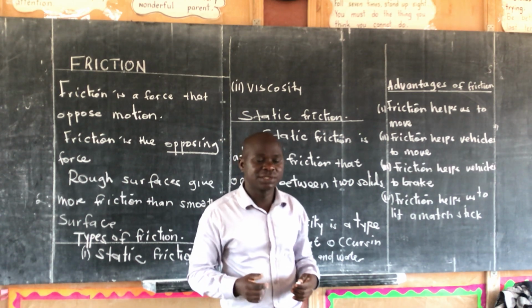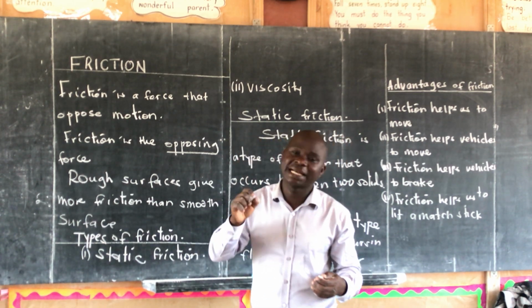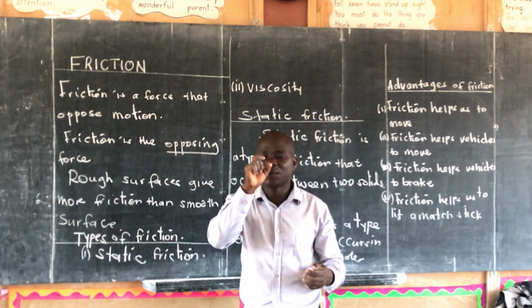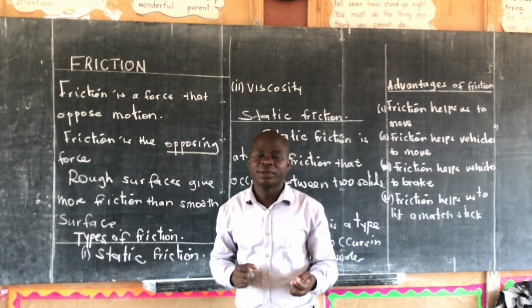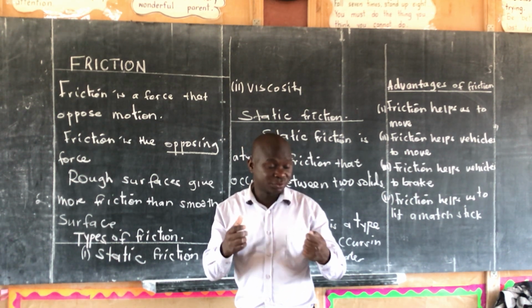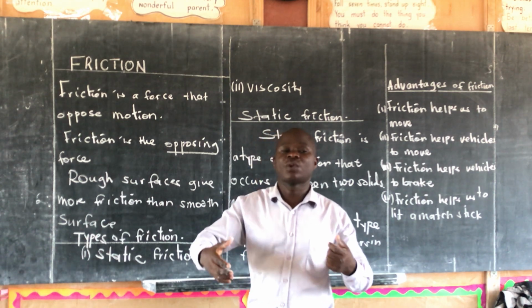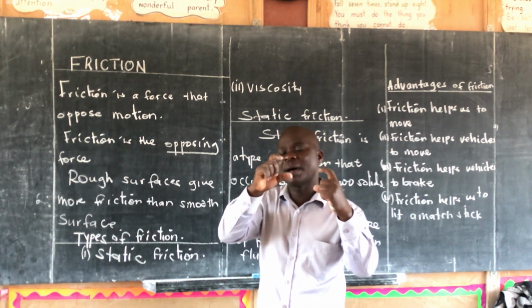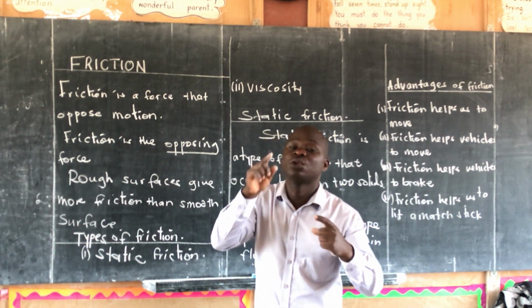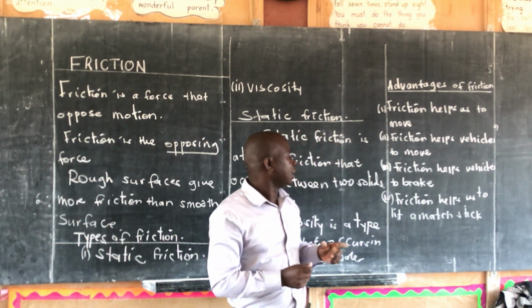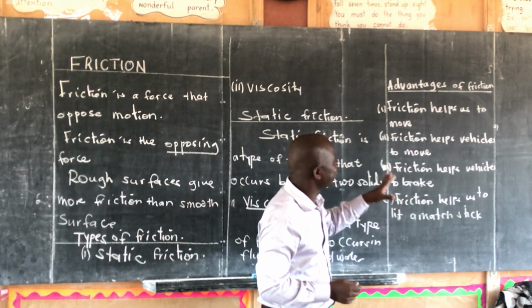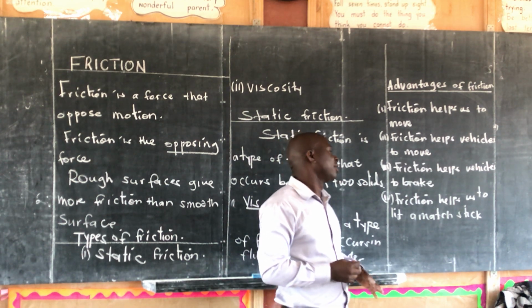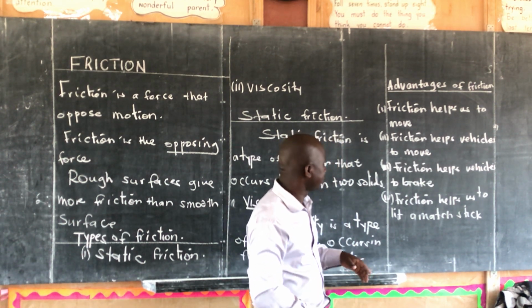When you look at a bicycle, on the tire there are some rubber materials. If you want a bicycle to stop, that's where you hold, and these rubber pads hold the wheel to stop. It means it is friction force that helps vehicles to brake.